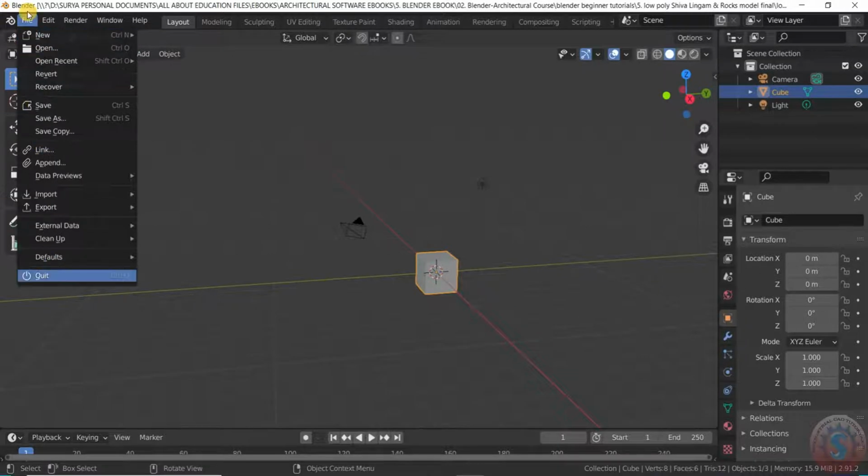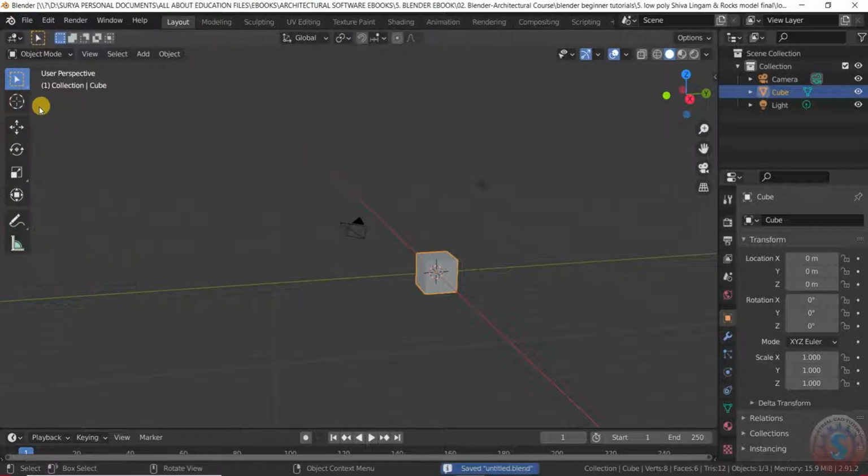You can observe this is the interface of the Blender after opening this. This is one of the beginner tutorials I'm explaining for the beginners, and you can observe this is a save option here. After opening, save the file onto the desktop or anywhere.